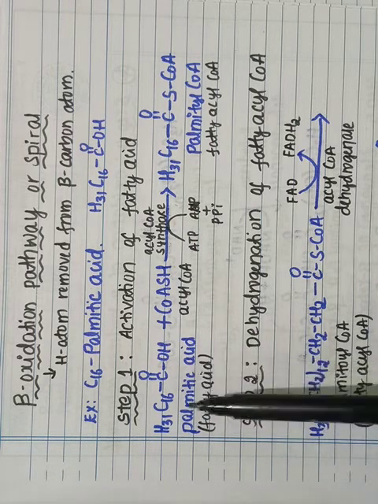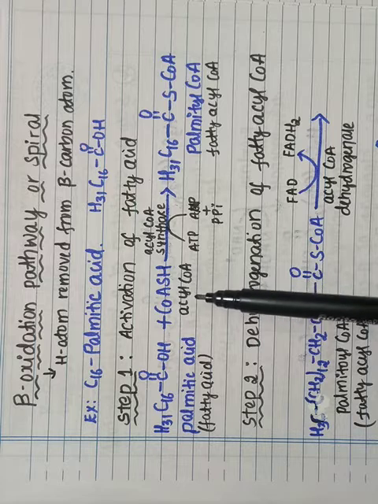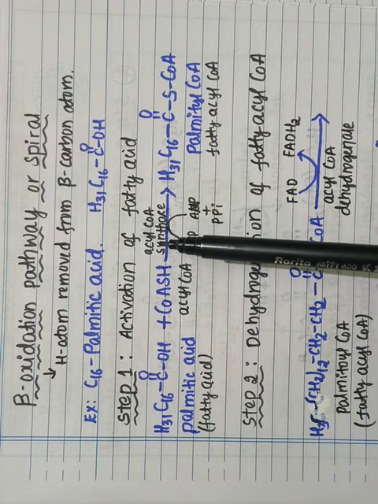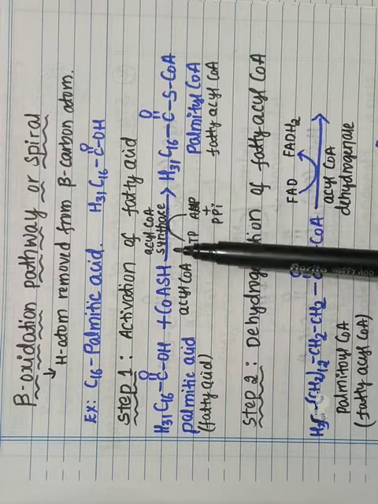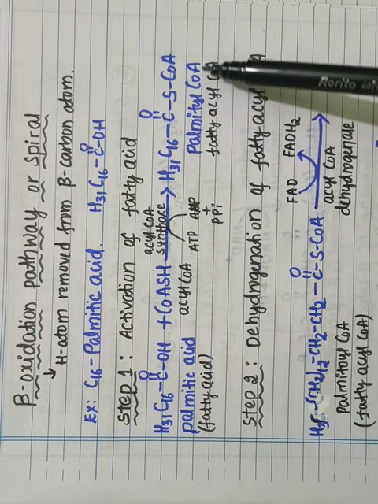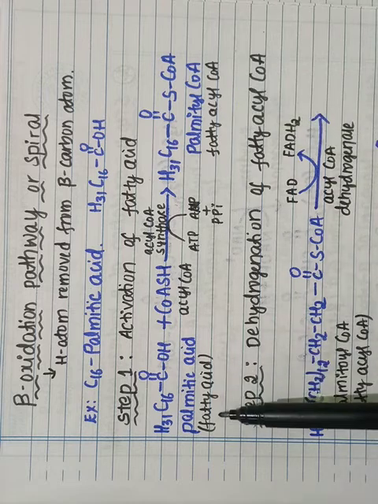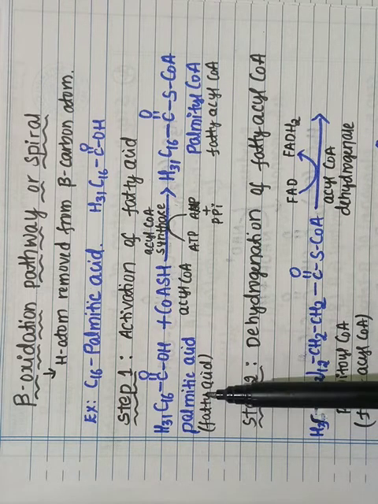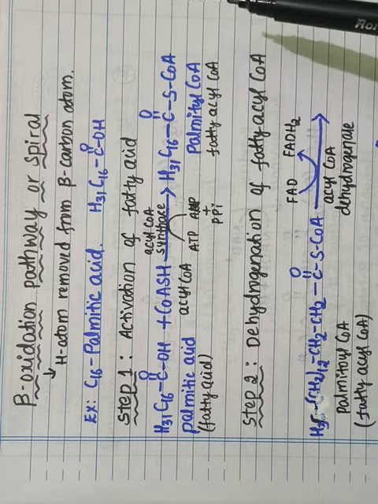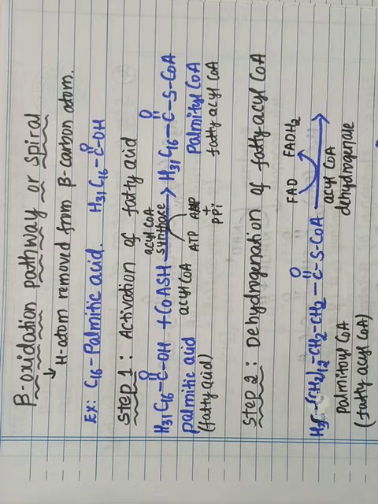Palmitic acid, in the presence of coenzyme A and an enzyme called acyl coenzyme A synthase, will convert into palmitoyl coenzyme A. So the fatty acid, that is palmitic acid, is converted into the fatty acyl coenzyme A. This is the activation of the palmitic acid, that is fatty acid.